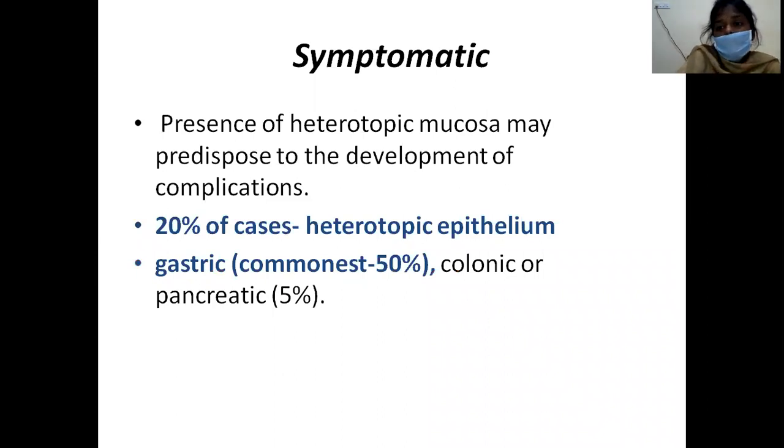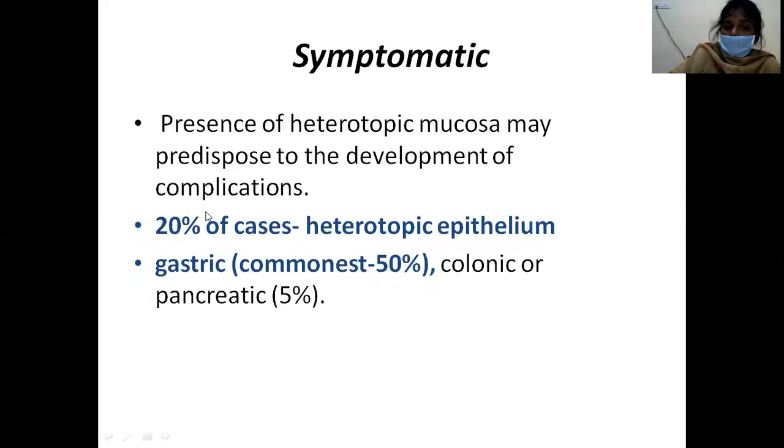How does a symptomatic Meckel's diverticulum present clinically? Why will the Meckel's diverticulum show symptoms? It shows symptoms because of the presence of heterotopic mucosa. The heterotopic mucosa is not the normal mucosa. It is an abnormal mucosa present in the Meckel's diverticulum that predisposes to the development of complications.